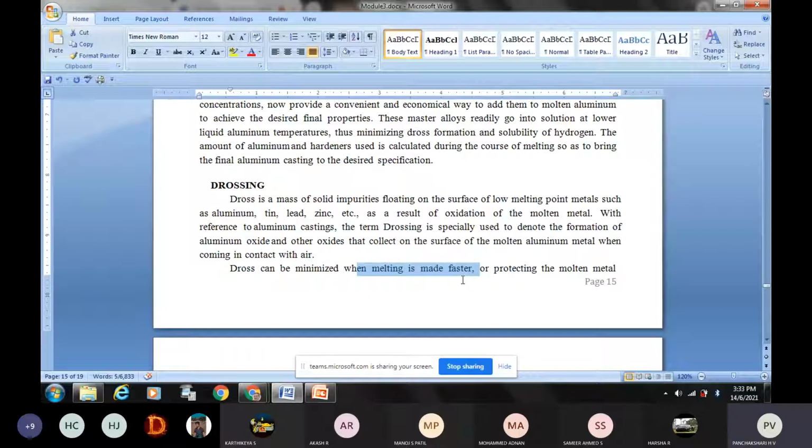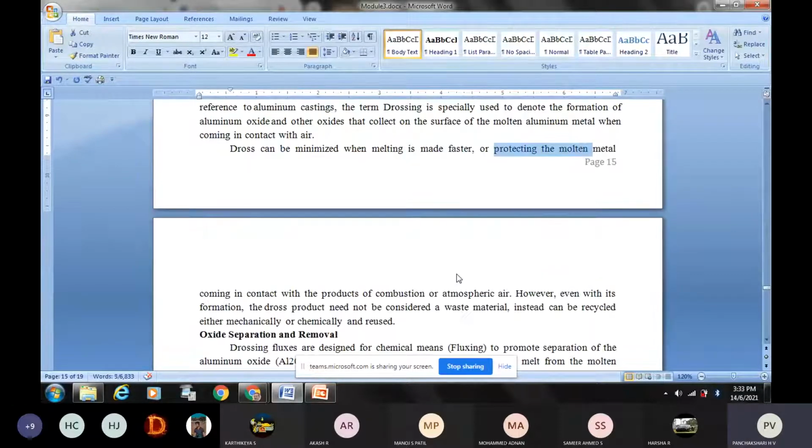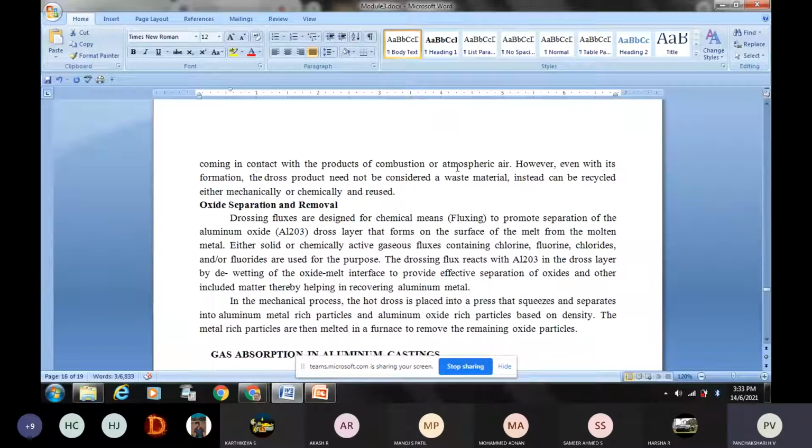Another way to reduce dross is to protect the molten metal from contact with the products of combustion and atmospheric air. We have to avoid that. It has to be covered with a lid so that the furnace is sealed properly, or we can use vacuum. So many things we can do.